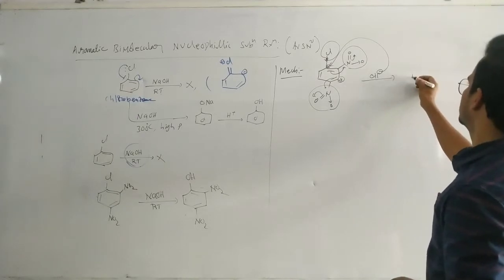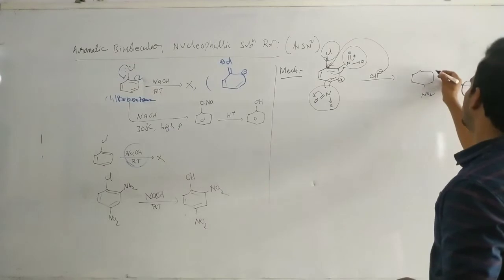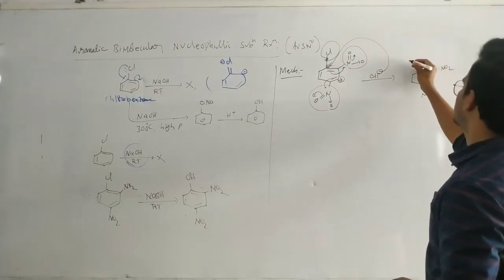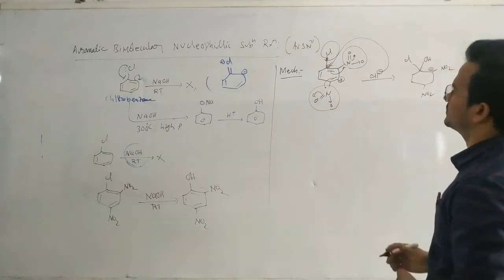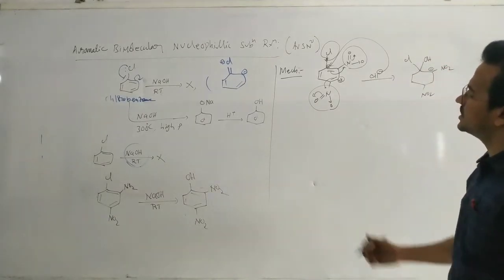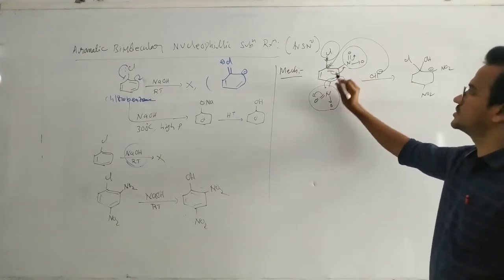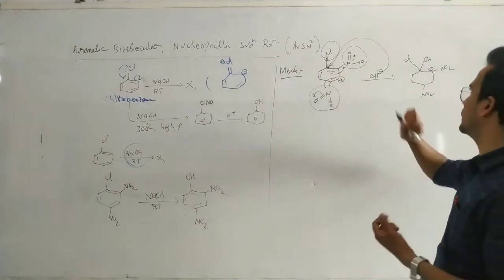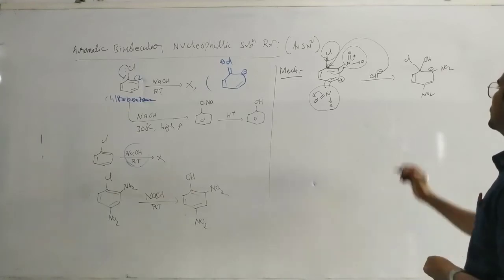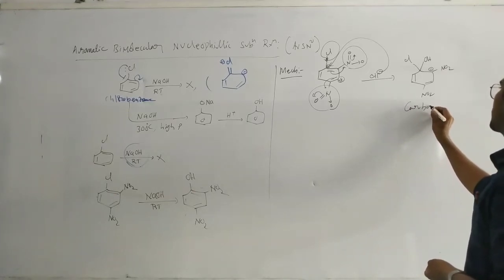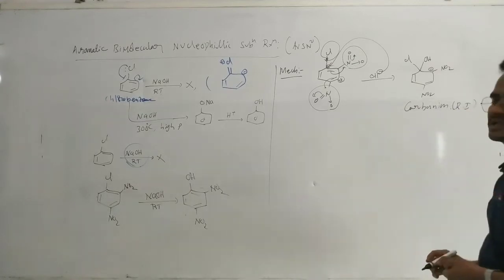So what is the reaction intermediate? This one NO2 and this one NO2, Cl and this one OH. This one carries a negative charge. Why does it carry a negative charge? These pi electrons transfer to this carbon, this one carries a negative charge, this one carries a positive charge. So that positively charged carbon is attacked by the OH minus nucleophile. Then pi bond and pi bond. Now this is the carbanion. This carbanion is the reaction intermediate.